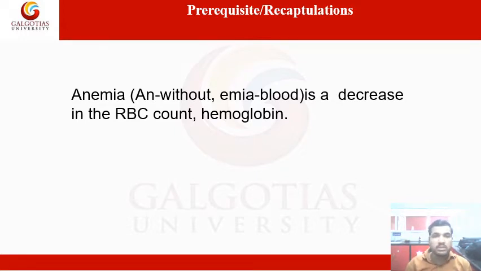So the anemic condition results in a decreased count of RBCs, which further results in decreased hemoglobin, and decreased transportation of oxygen.